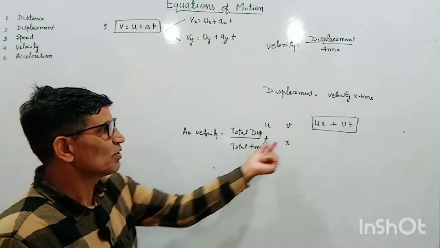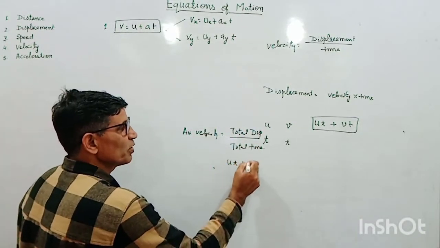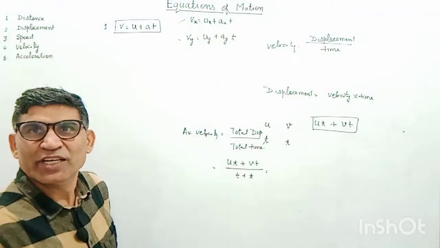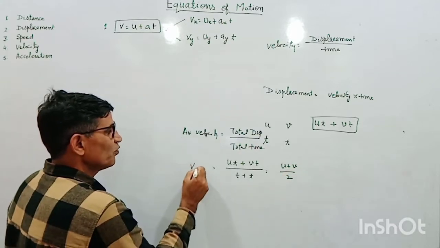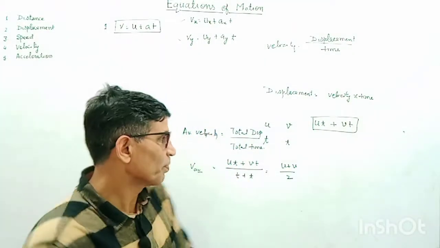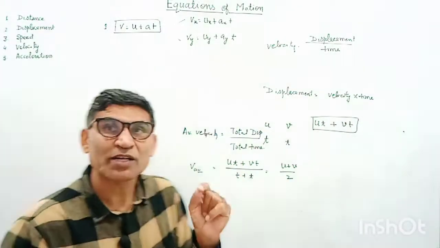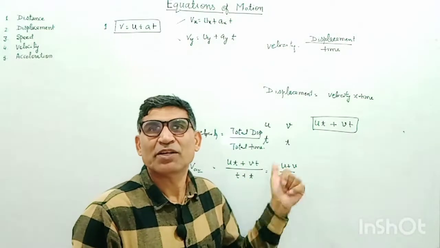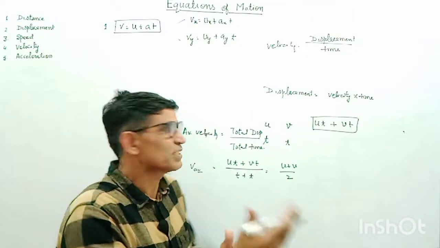So these time intervals t are very short. In this case the total displacement is ut plus vt divided by the total time, t plus t, and we can simply write it as u plus v by 2. So we call it v average. If the time intervals are the same, then v average can be taken as u plus v by 2. If the time intervals are not the same, then we cannot take v average as u plus v by 2. In that case, v average will be different, which I will discuss in a separate case.